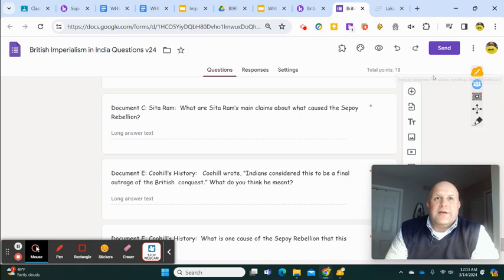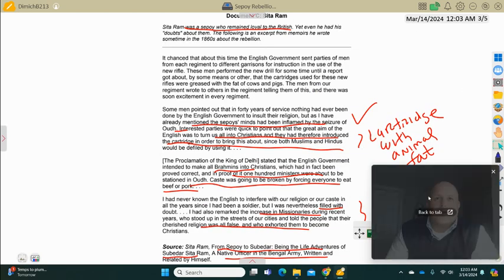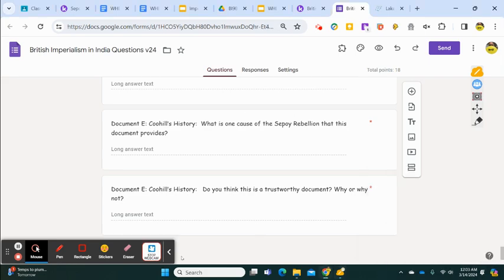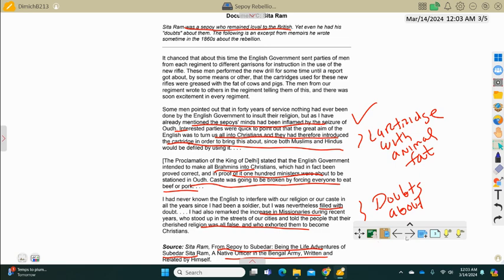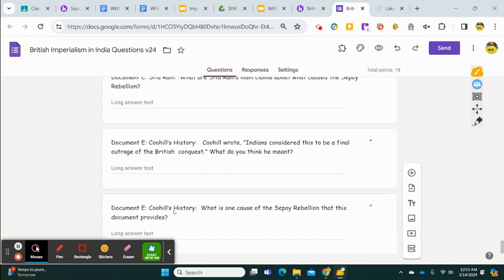And then Kuhil has a different perspective, one called the Sepoy Rebellion that the document provides. Do you think this is a trustworthy document? Remember, Kuhil is a historian and professor. Historians and professors generally are people who are looking into things and researching. So this is a secondary document. He's talking about the grievances, the discontent and so on. So really, you only have to read like 3 of these as opposed to 5. But eventually, we're going to use all 5 when we look at the documents.